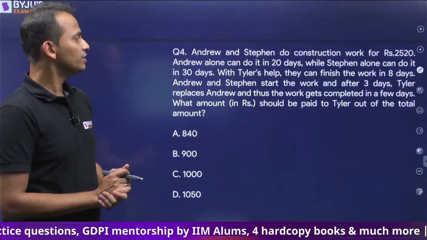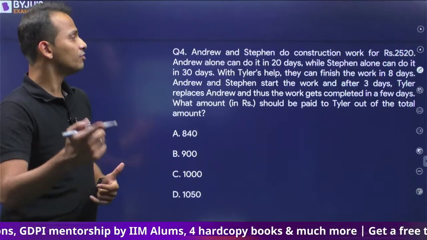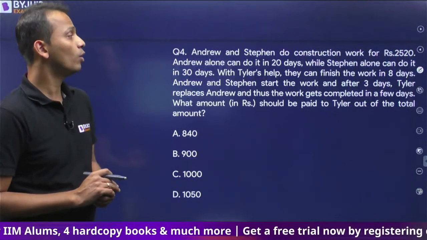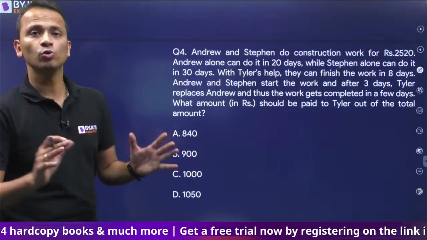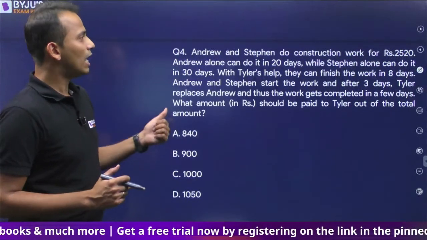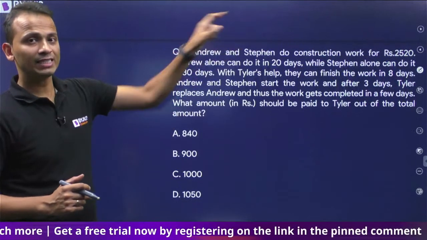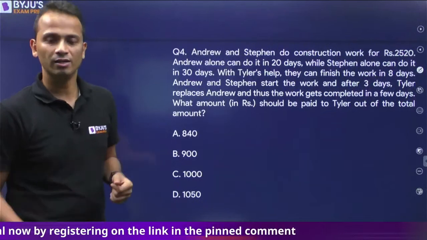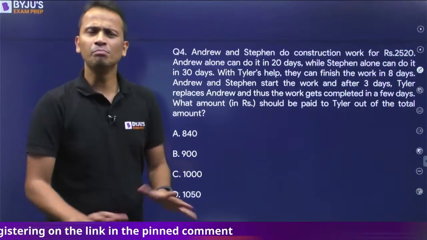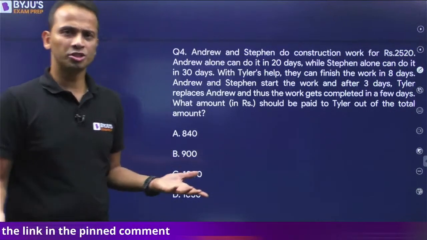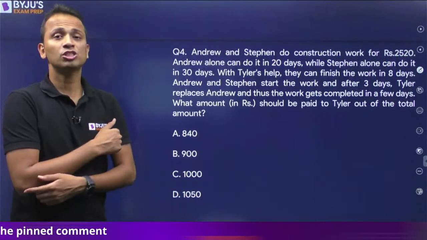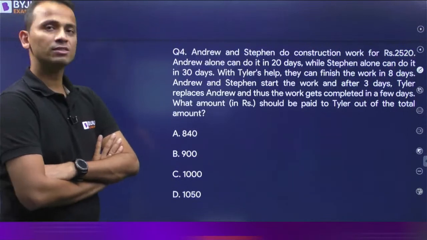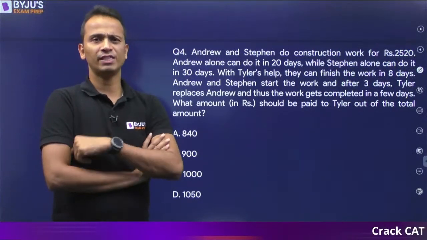Now Andrew and Stephen start the work, and after 3 days, Tyler replaces Andrew, and thus the work gets completed in a few days. So out of the total money that they would have got for the entire work, what will be the share of Tyler? A very simple, straightforward, conventional question. It's just how much time you are taking to solve this one. So try to give me an answer in less than 45 seconds.